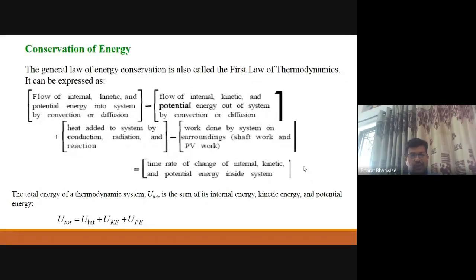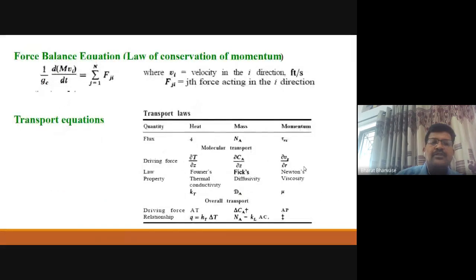So no doubt it will work on the first law of thermodynamics. So the force balance equation, that is again, you can say, law of conservation of momentum. That is quite simple again. That is only a force balance equation here. That is summation of all the forces acting on that particular system, right? So in, you can say, net force in a particular direction we have to see here.